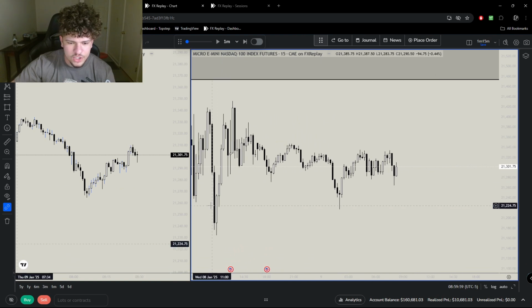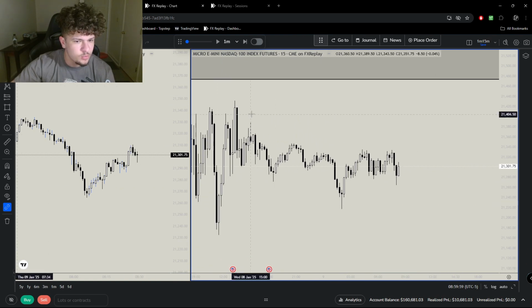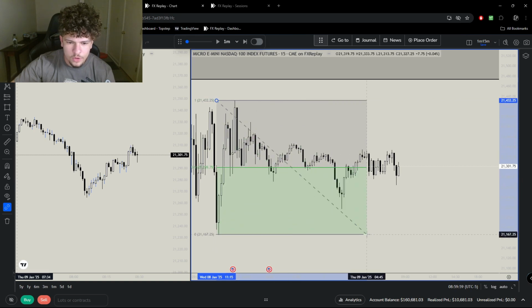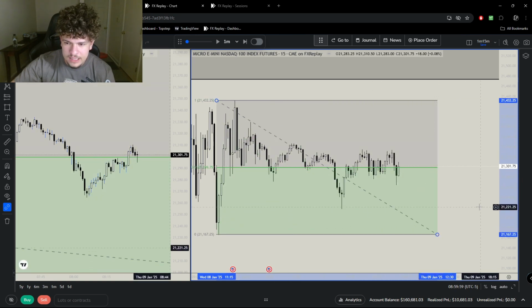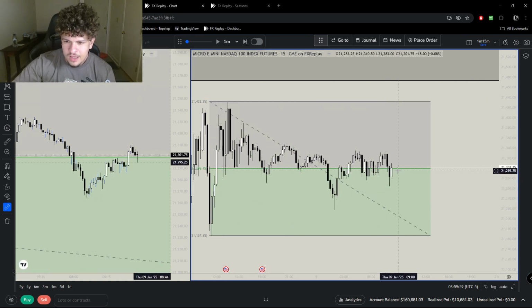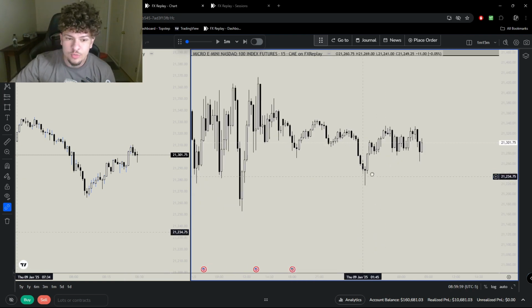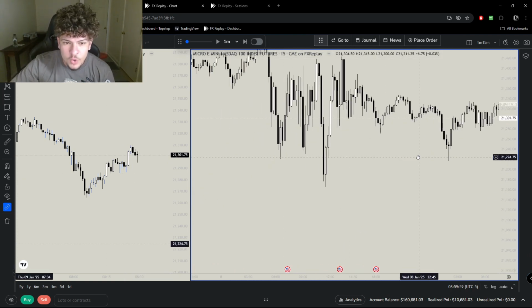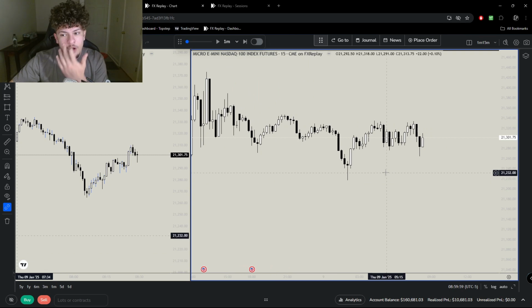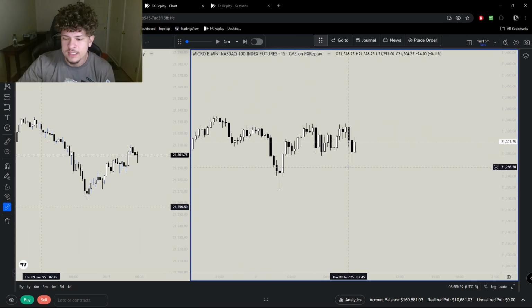Let's look at our range here from yesterday market open with our fib tracer. If we look at our range, we're basically in the middle of our range. So price could literally go either direction. Price could decide it wants to retest this 4 hour imbalance, or price could decide that it wants to take out these lows. There's a lot of things that could happen. So this is a day where I would just wait to see what the market gives me.